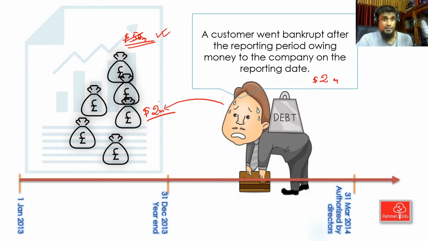Baki Billah? Yes, sir. So this is a non-adjusting event because there was no proof that the customer would go bankrupt before the year end. Since it is an event that occurred after the year end, it would be non-adjusting. Any other opinion on this particular topic? Free for all. Do you all agree with Baki Billah already? I agree. So it looks like you all agree with Baki Billah and there is no different opinion.